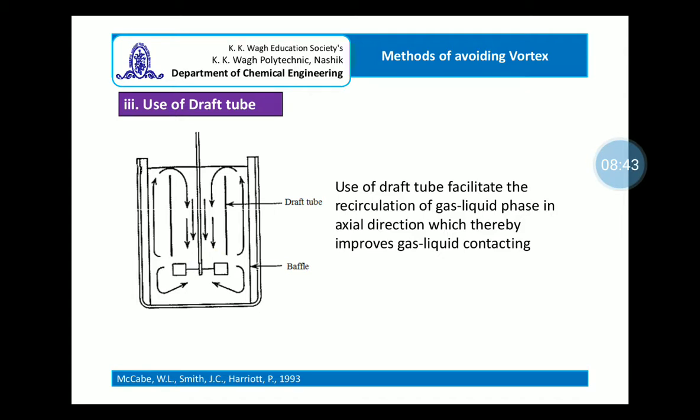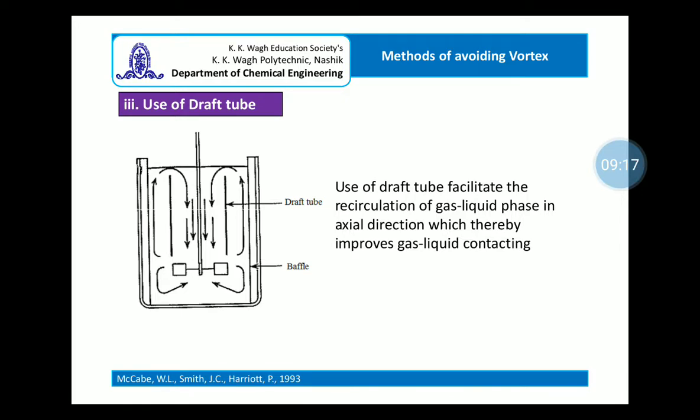Another thing is that because of the high speed rotation of the impeller, simultaneous suction and thrust is created. Because of the thrust, the fluid is directed away from the impeller, whereas because of the suction the fluid is sucked towards the impeller. So because of this, the axial currents are generated, which at the impeller tip travel inside the agitated vessel, then move up and enter towards the impeller hub through the draft tube.